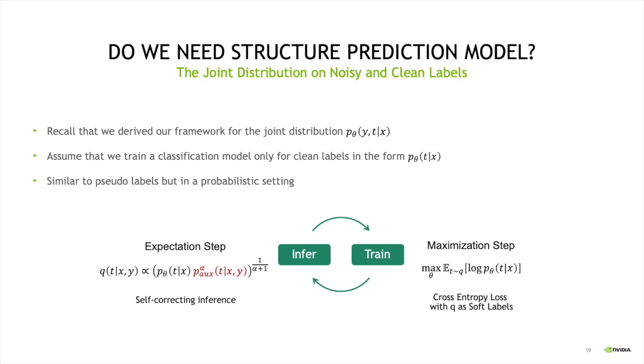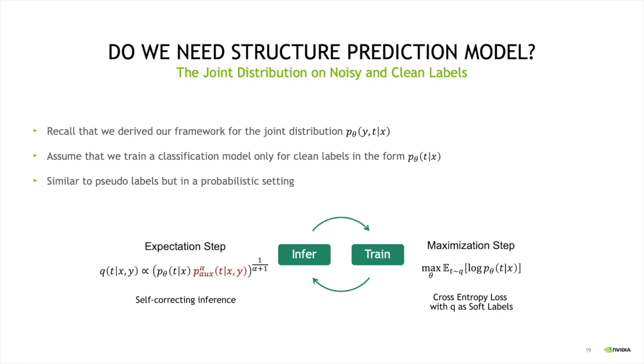In our work, we actually observed that we can use this framework for training a classification model that predicts only class labels. In this case, we need to modify the expectation step again, and we're going to still use the geometric mean shown on the left side, where the geometric mean is happening between the predictions that are made using the classification model and the distribution that is induced by the auxiliary distribution. So we call this a self-correcting inference, where instead of using just noisy labels, we're going to use the model itself in order to infer a distribution over true labels. And the principle is the same. We're using the geometric mean between two distributions.